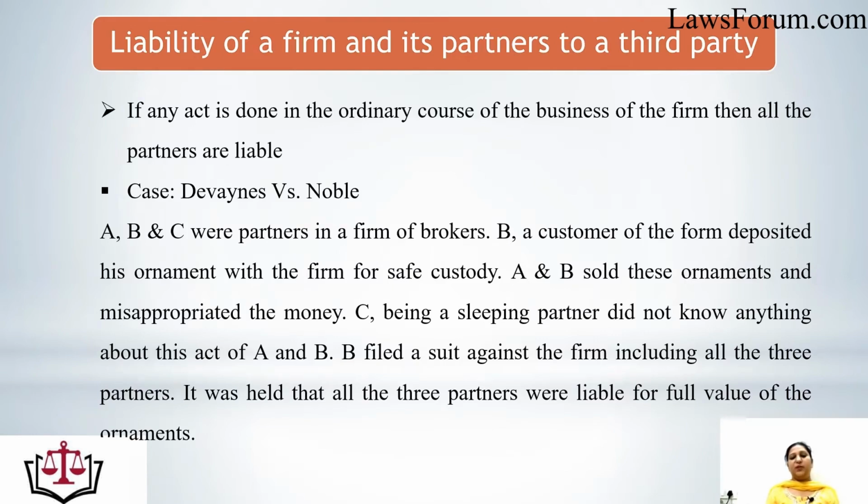C, being a sleeping partner, did not know anything about this act of A and B. The customer filed a suit against the firm, including all the three partners. So it was held that all the three partners were liable for the full value of the ornament. So whether any partner, as in this case C is a sleeping partner, knows about the act of the other partners or not, when it is done under the ordinary course of business, then all the partners would be held liable.